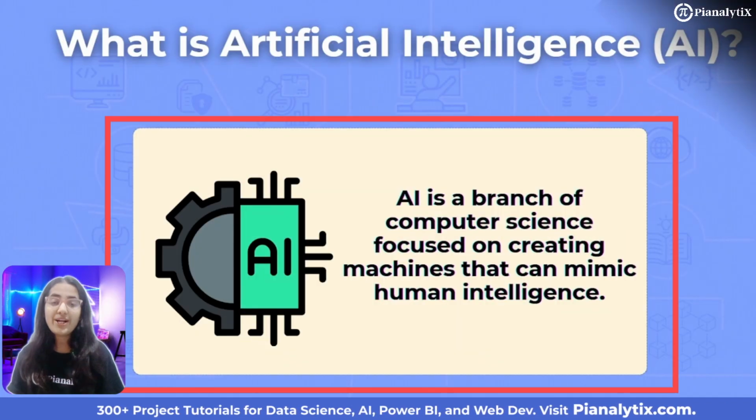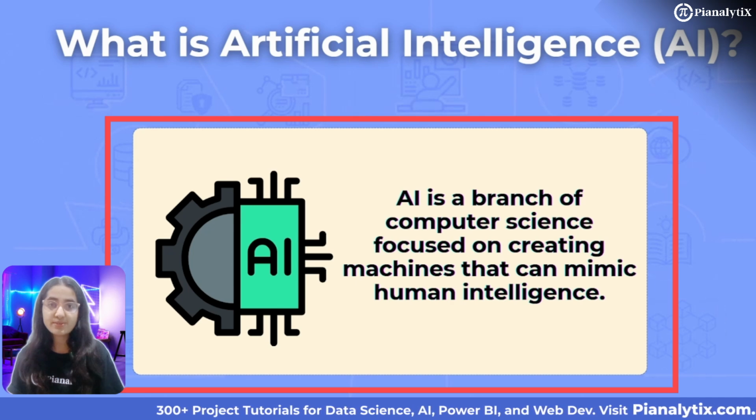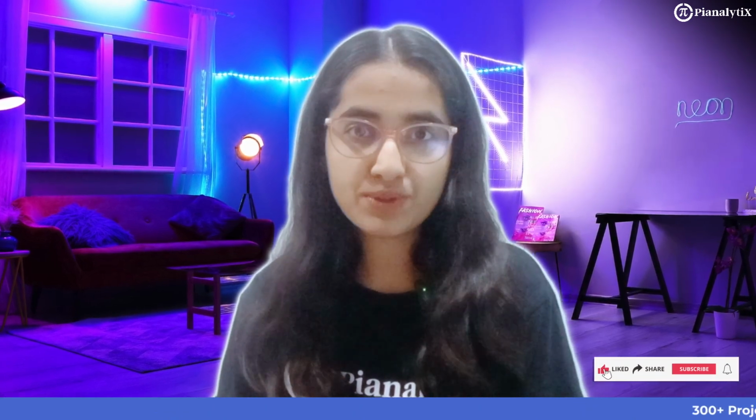But first, what exactly is AI? Simply put, artificial intelligence or AI is a branch of computer science focused on creating machines that can mimic human intelligence. This includes tasks like recognizing speech, solving problems, learning from experiences, and even understanding languages. AI systems are designed to analyze data, identify patterns, and make decisions, often faster and more accurately than humans.